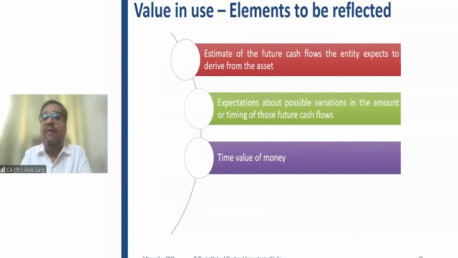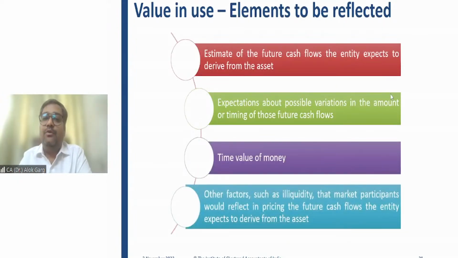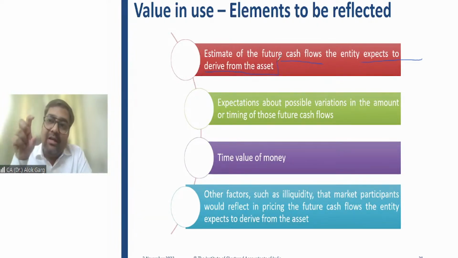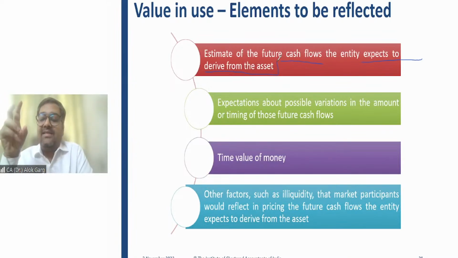Friends, while calculating value in use, right? First of all, you have to estimate the future cash flows the entity expects to derive from the asset, right? Of course, you are doing an impairment testing for a particular asset like a machinery or a car, right? So you need to estimate the future cash flows only related to that car, only related to that asset, only related to that machinery, not the other asset.